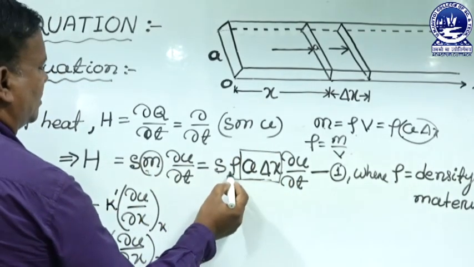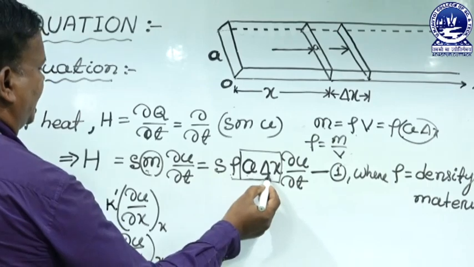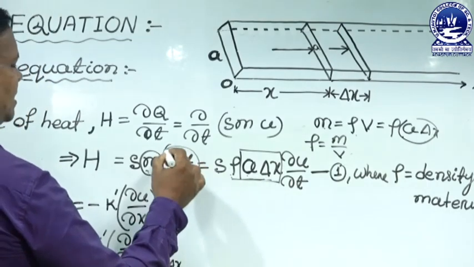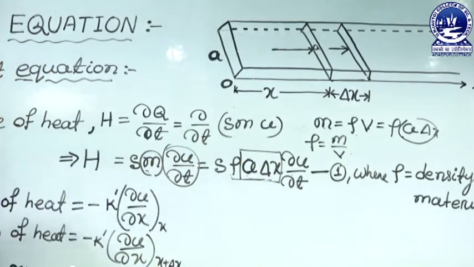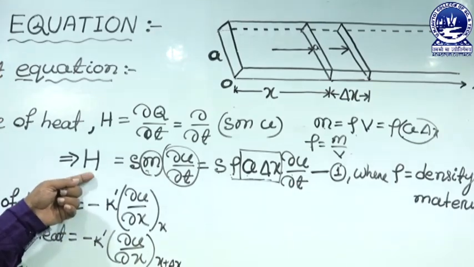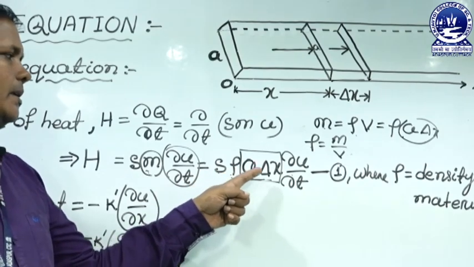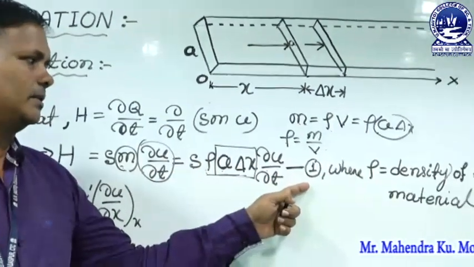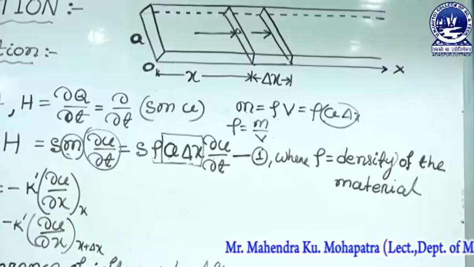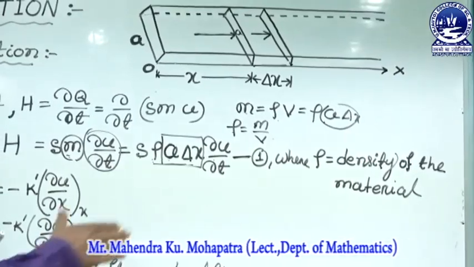So, S rho A delta x, and del U by del T. So, the rate of heat or heat current H is equal to S rho A delta x del U by del T. It is equation 1. So, what is rho? Density of the material.